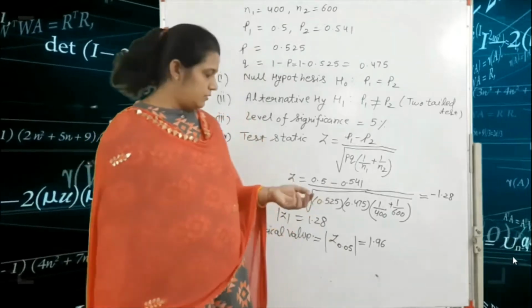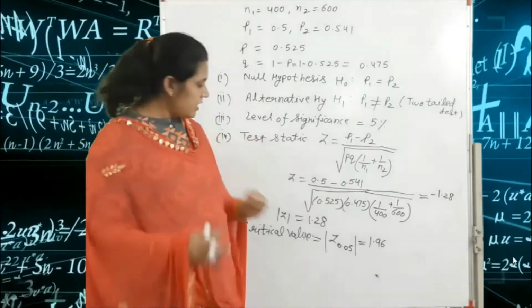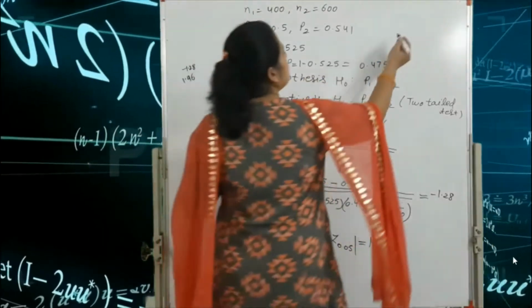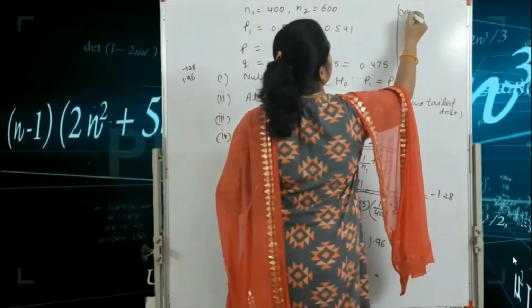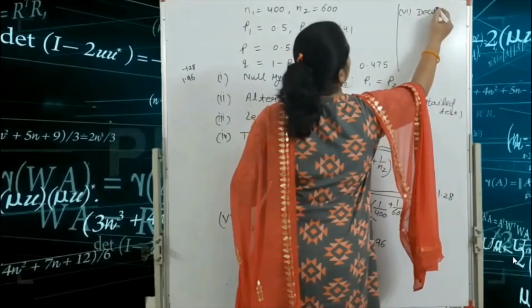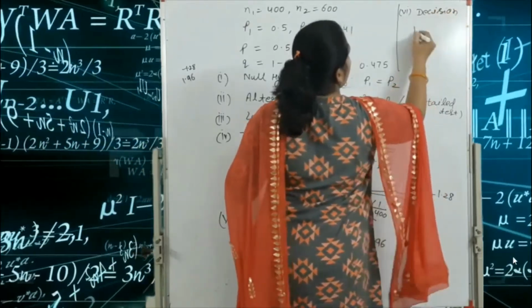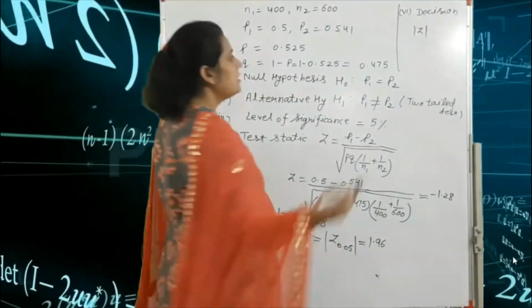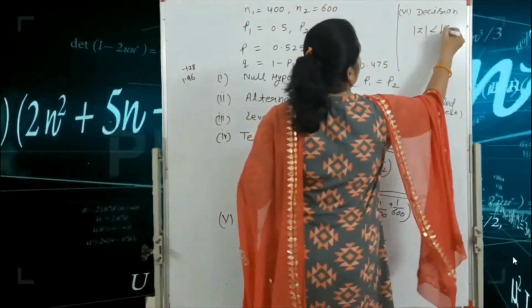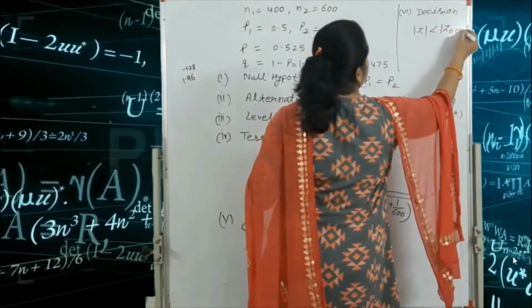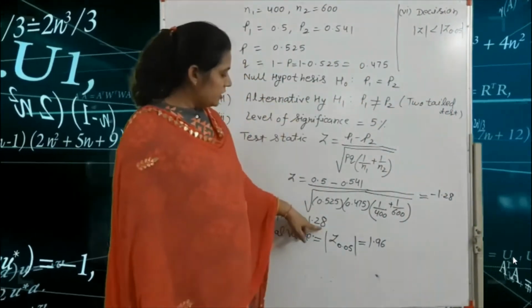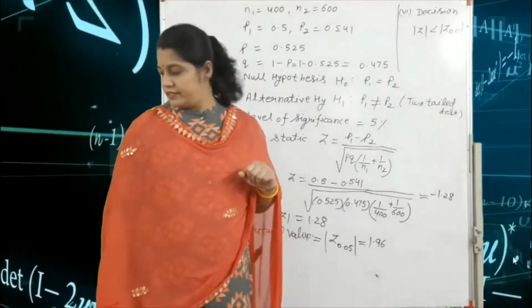So compare these two values; our last step is the decision. In the decision, if mod of Z, that means 1.28, is less than mod of Z alpha, or we write here mod of Z 0.05, then 1.28 is less than 1.96.